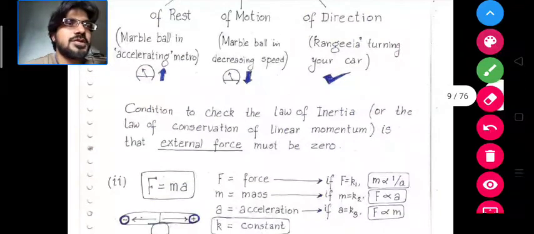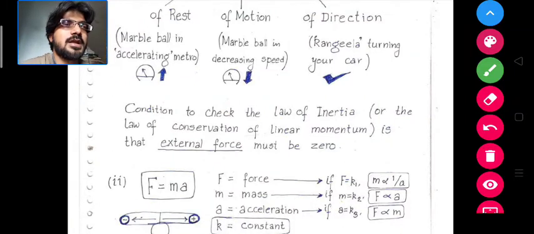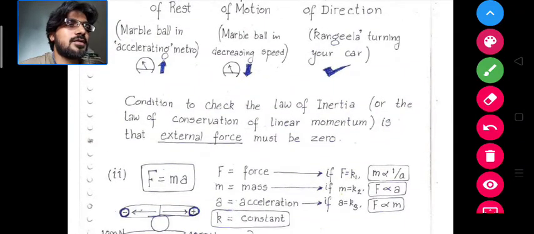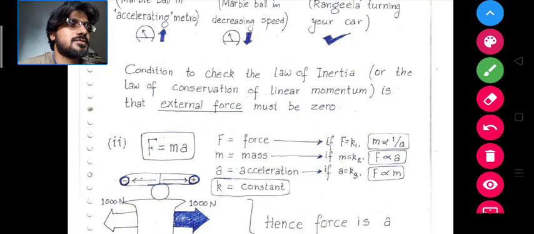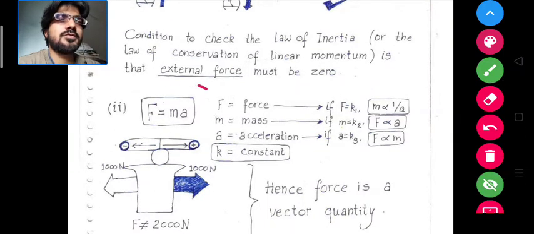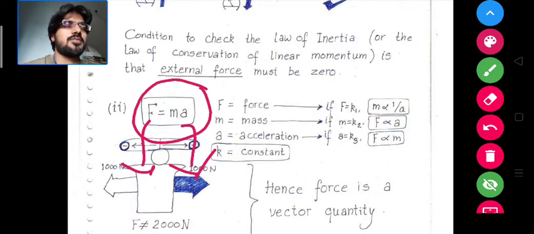So the condition to check the law of inertia, or the law of conservation of linear momentum, is that the external force must be zero. So how can you make the external force zero? By this law, you know that the equation becomes force is equal to mass times acceleration, and by not providing the acceleration, you can make the external force zero. Only then is the law of inertia applying.